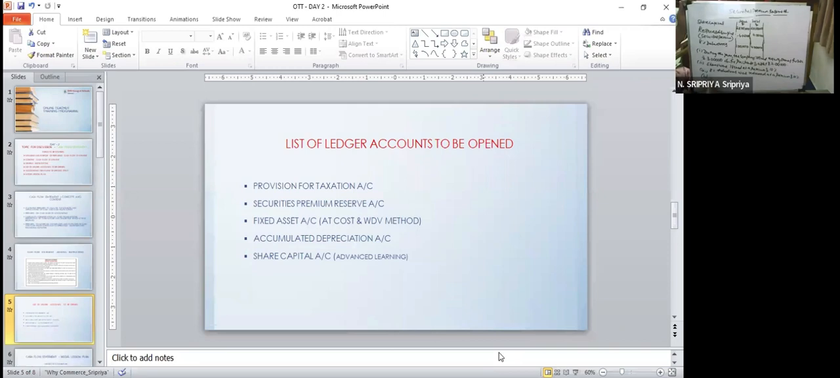Adjustment number 4, the company uses the balance available in securities premium account for writing off capital losses.